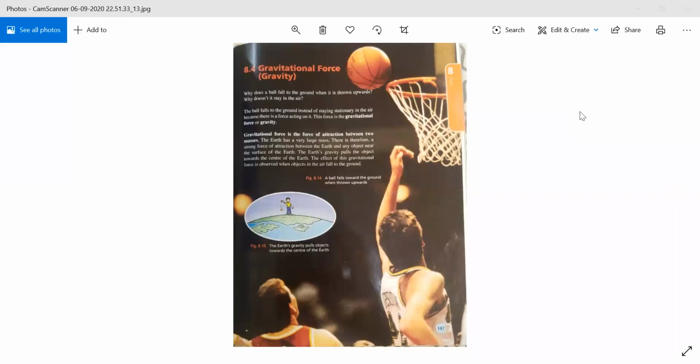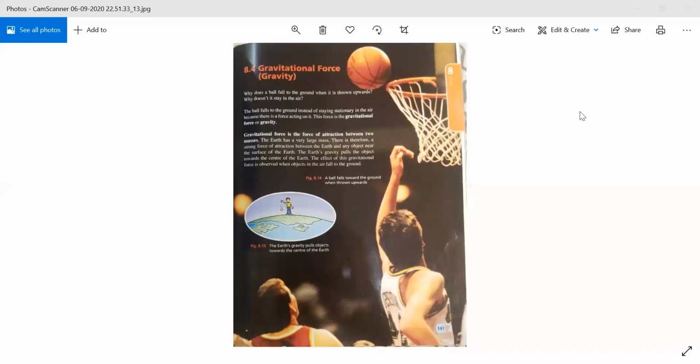Gravitational force, which is gravity. Why does a ball fall to the ground when it is thrown upwards? Why doesn't it stay in the air? The ball falls to the ground instead of staying stationary in the air because there is a force acting on it. This force is the gravitational force of gravity.